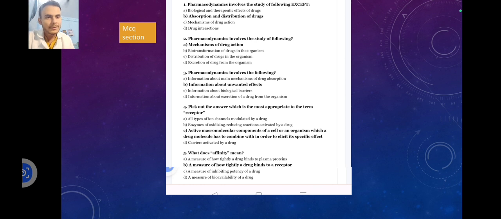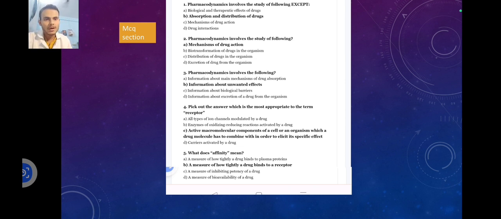Third, pharmacodynamics involves the following: A, information about the main mechanism of drug absorption; B, information about unwanted effects; C, information about biological barriers; D, information about excretion of drug from the organism. The answer is B, information about unwanted effects.